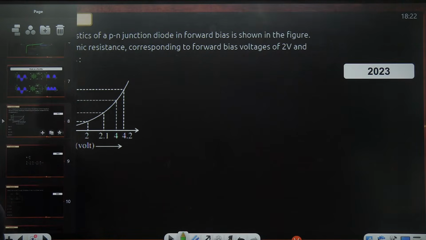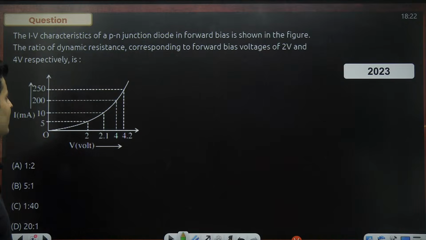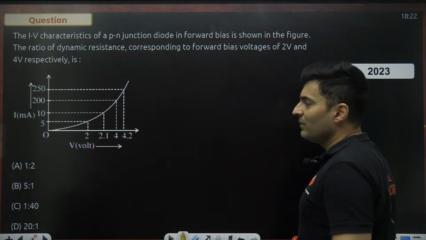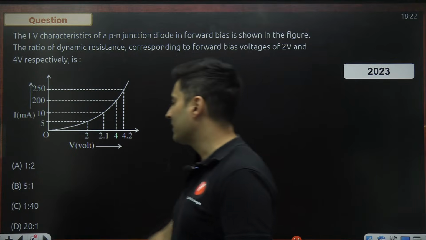All right. So here we have the current versus voltage characteristics of a PN junction diode in forward bias. The question asks for the ratio of the dynamic resistance corresponding to forward bias voltages of 2 volts and 4 volts respectively. Now, there is a small difference between static resistance and dynamic resistance.